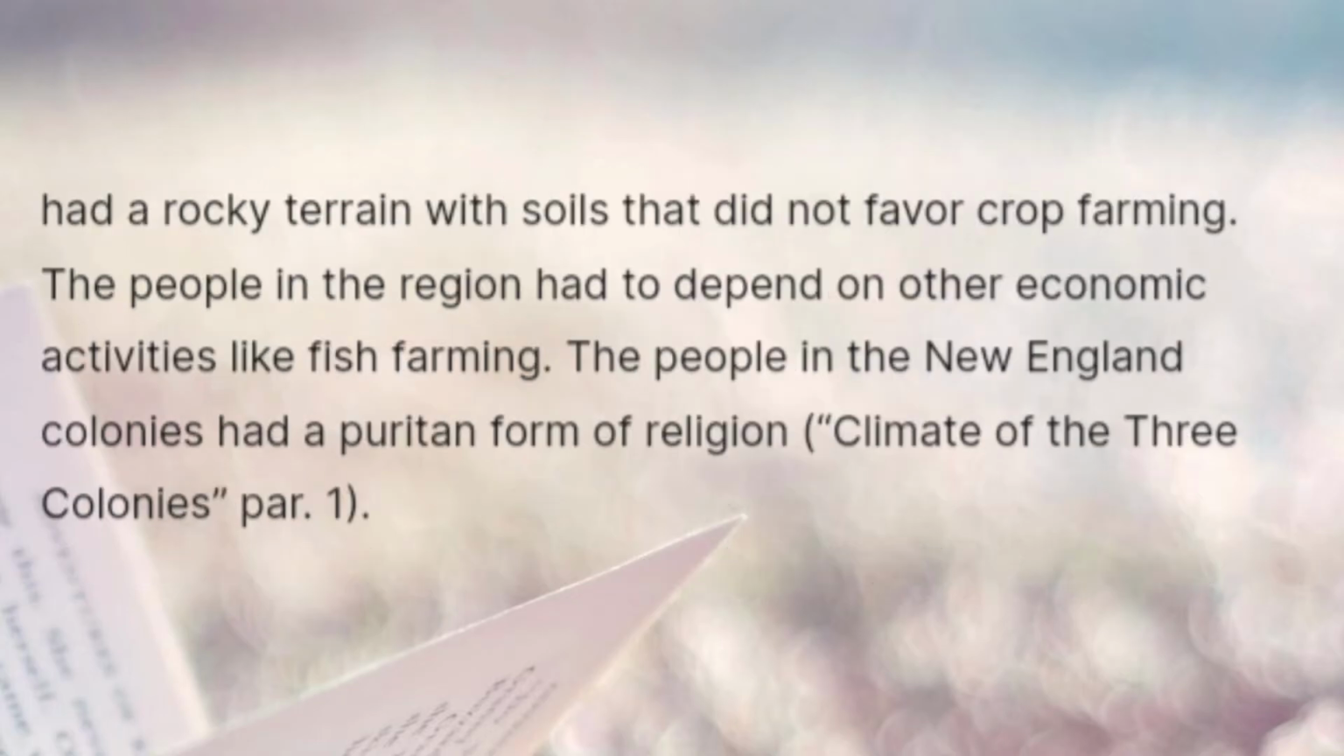The colonies had a rocky terrain with soils that did not favor crop farming. The people in the region had to depend on other economic activities like fish farming. The people in the New England colonies had a Puritan form of religion. Climate of the 3 colonies, par.